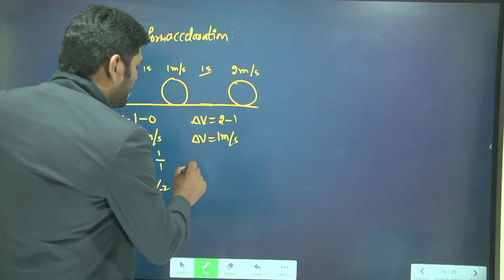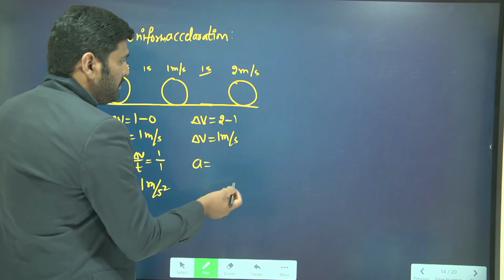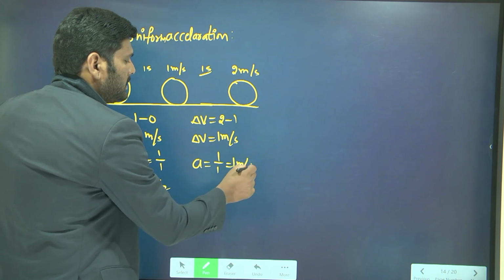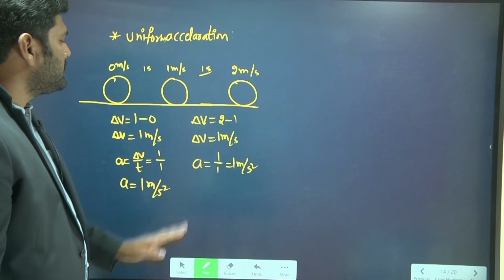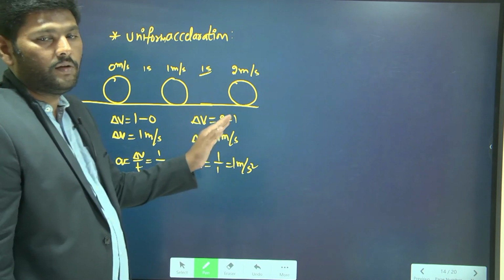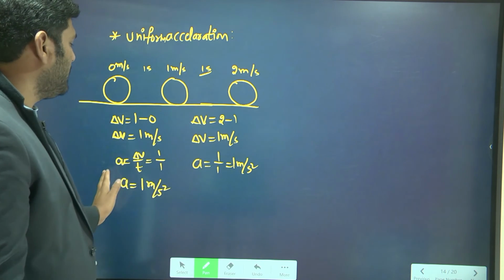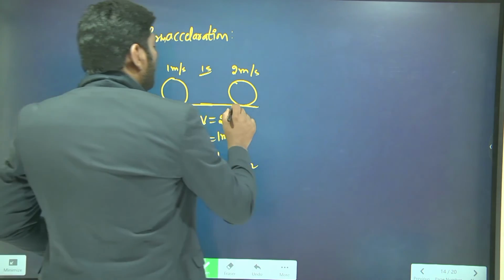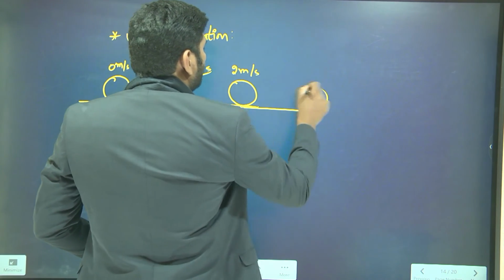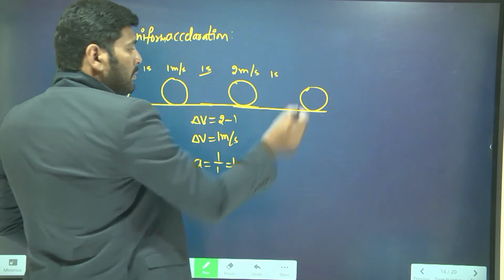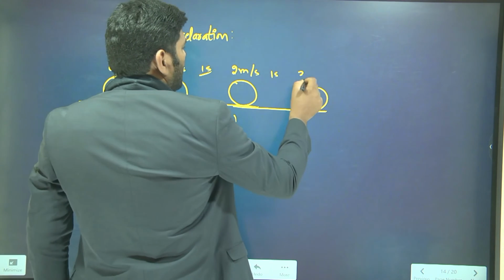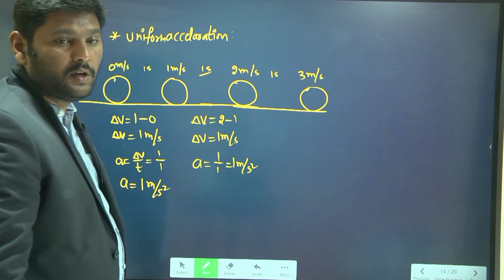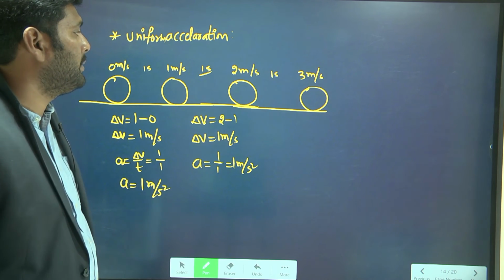Since acceleration is change in velocity per unit time, 1 by 1 is equal to 1 meter per second square. In this case also you have the acceleration as 1 meter per second square. In the earlier case also you had acceleration as 1 meter per second square. And let's take one more second of the journey. In one more second, the object gains speed as 3 meter per second.